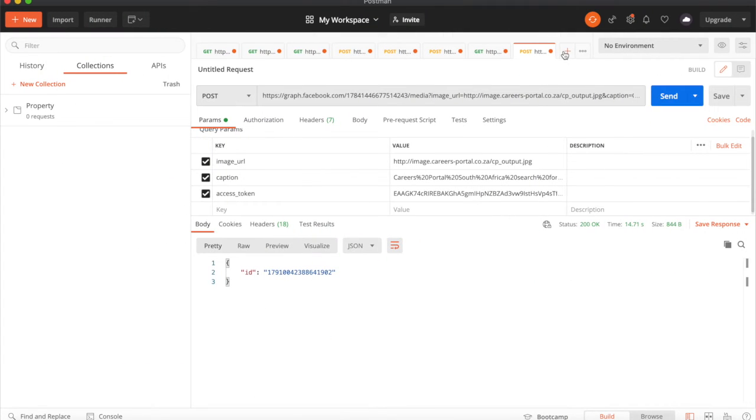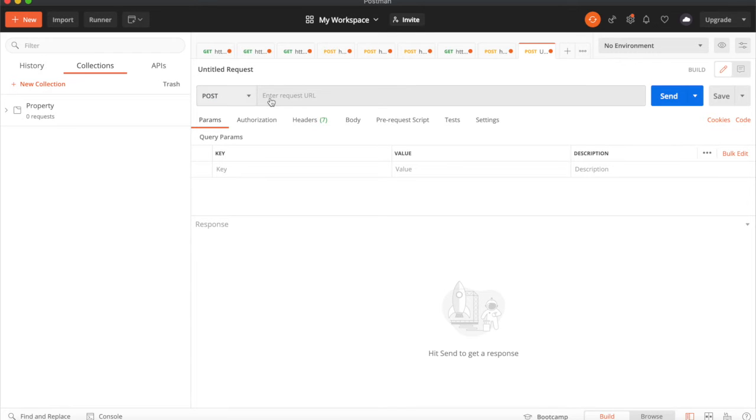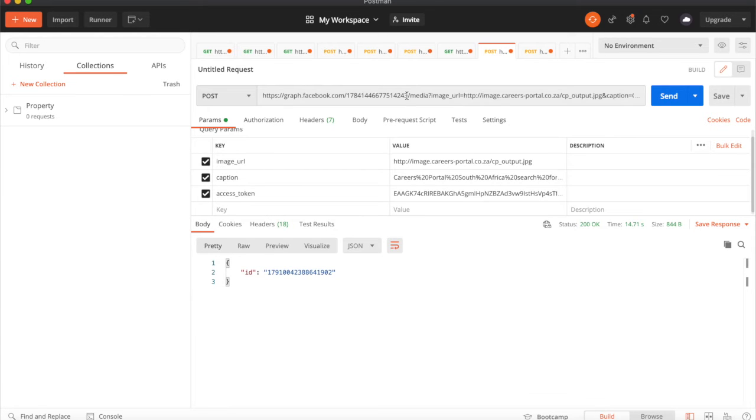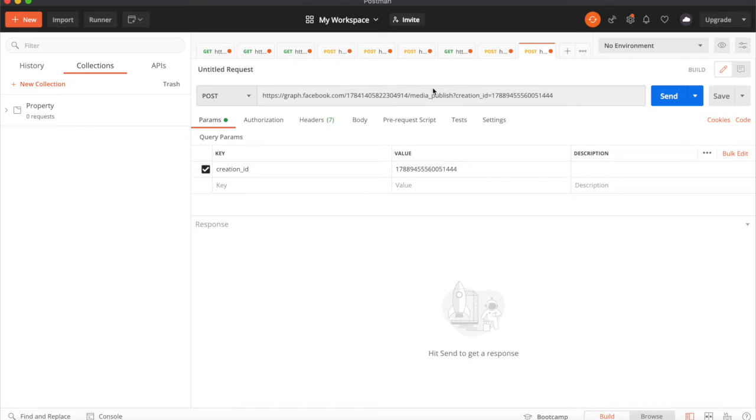And we're going to open another post request on Postman, and we're going to just paste that in there, and let's just fix it up a little bit as usual. All right, and then once we've done that, we're going to just take this out. And then remember this must be your page ID, so I'm going to copy it off of here, the page ID to be the correct one, not the one that came with the URL. So we're going to copy that page ID there, paste it, and then you'll see the creation ID.